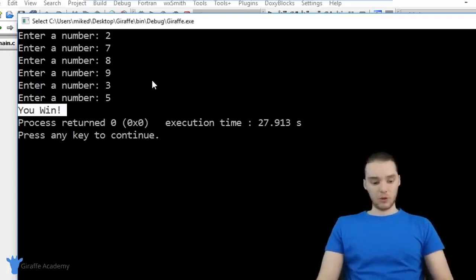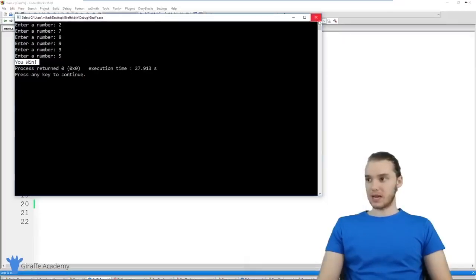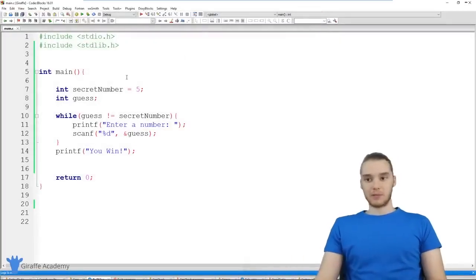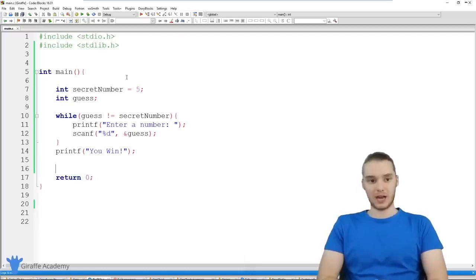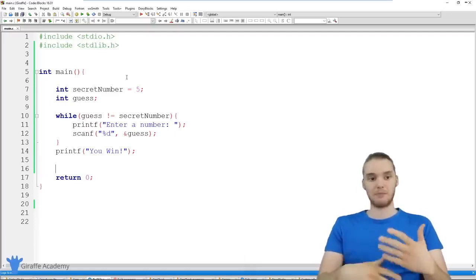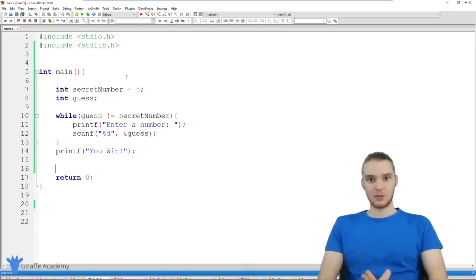And that is a really cool little game. So one of the cool things about this game, and it's different from programs that we've written in this course in the past, is it'll keep running essentially infinitely until we enter in that correct guess. So it's going to keep going and keep going and keep asking us to enter in a value until we entered correctly. So this is pretty cool.